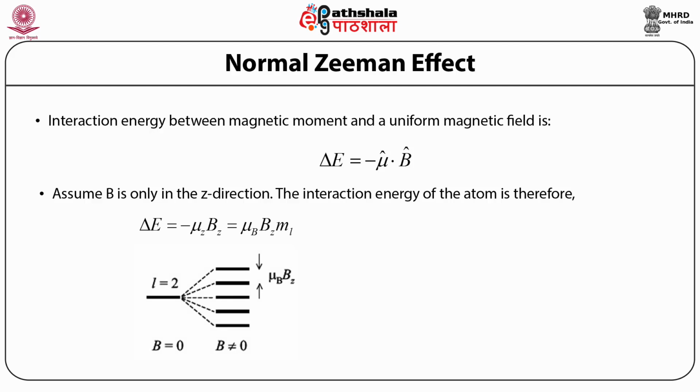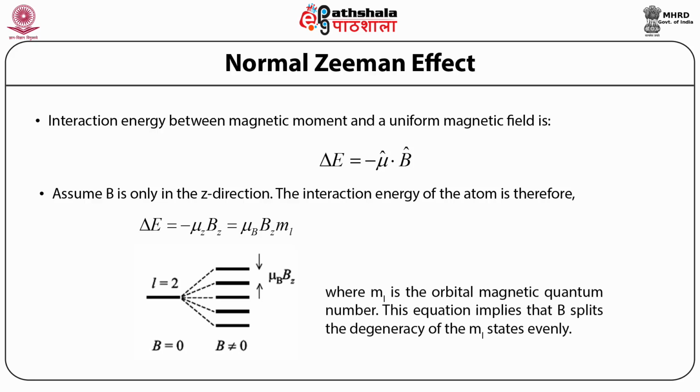This is equal to mu_B into B_z into m_L, where m_L is the orbital magnetic quantum number. From this equation, it can be discerned that the application of an external field B splits the degenerate state, that is, the m_L state, evenly. This is why m_L is called the magnetic quantum number.